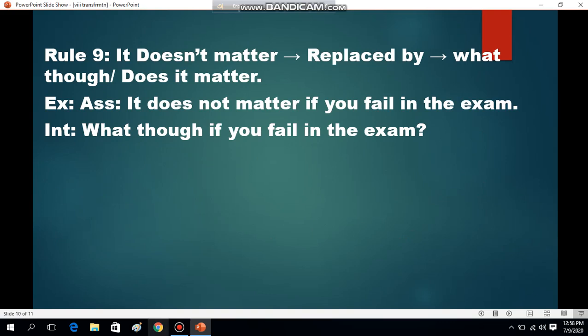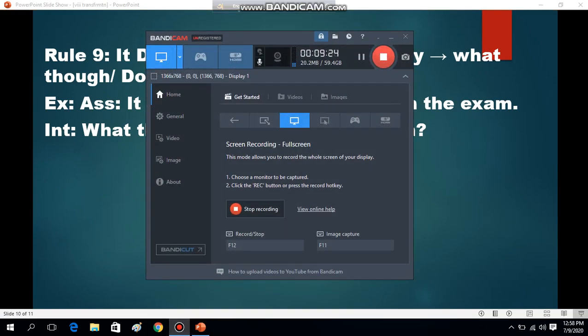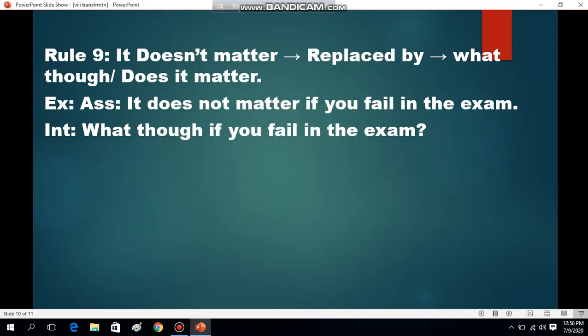We are done for the rules, assertive to interrogative. As I said, if you know assertive to interrogative, in the same way you can change interrogative to assertive too.